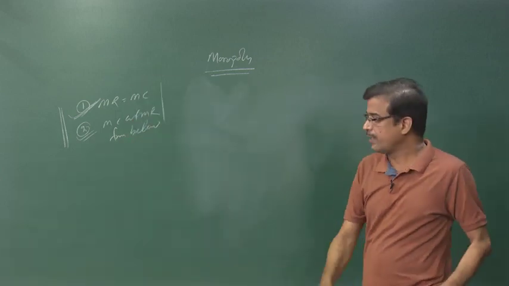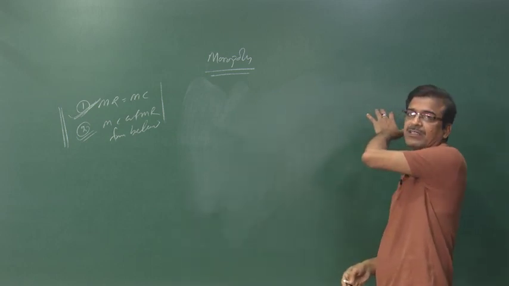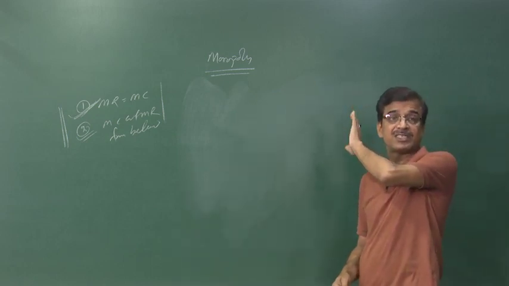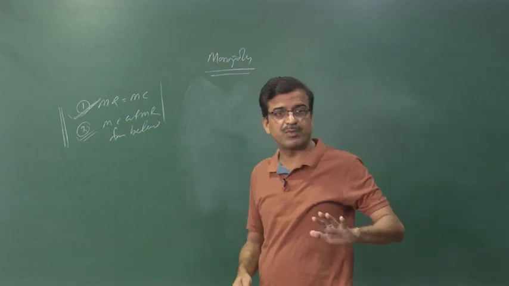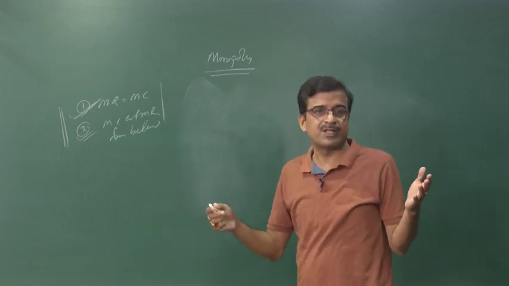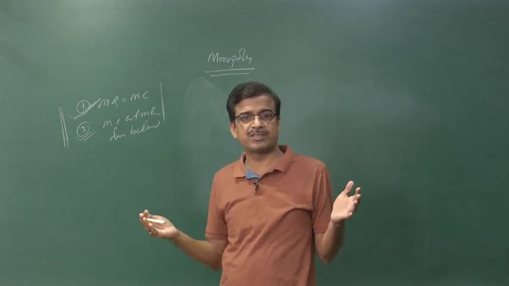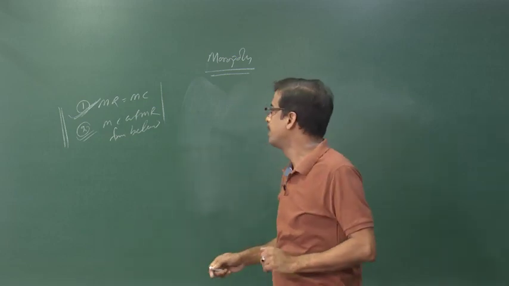In monopoly, we can't distinguish between firm and industry, or firm and market, no, it is not possible. This is in the case of perfect competition, not in monopoly. In monopoly, only one firm is there, because there is no difference between the firm and industry, both remain the same, okay.